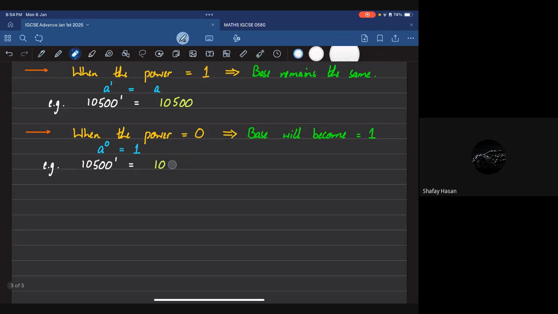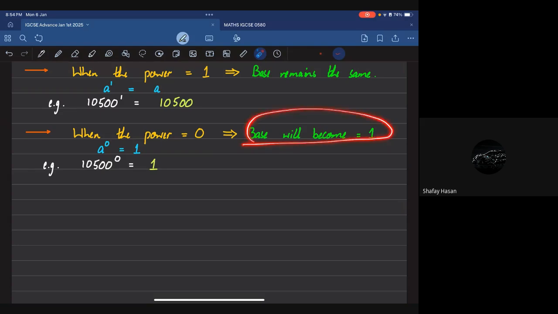So now, for example, if you have the power equal to 0, whatever number you have, the answer is going to be equal to 1. Regardless of whether it's a positive number, a negative number, a decimal, a fraction, whatever. Anything goes. Now, let's see who answers this question. The base will become 1 when the power is equal to 0. But there is one other scenario in which the base becomes 1. Can someone tell me what that scenario is?